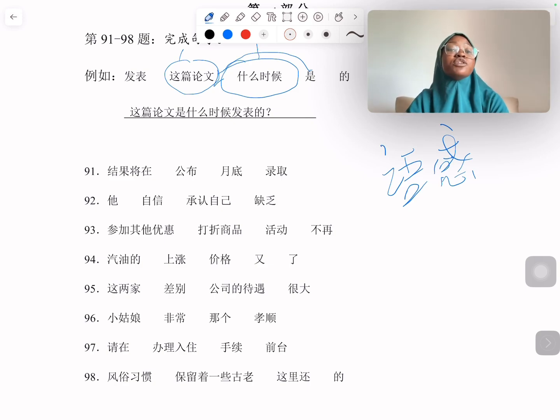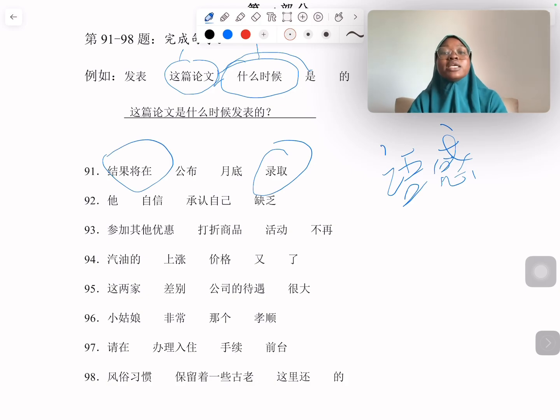Now for the first question, we have 结果将在公布月底录取. If you understand these words: 结果 is the result, 将在 means will, 公布 means to publish or announce, 月底 is month end, 录取 is admission. When we say admission and results, we already know these 2 have to be together.